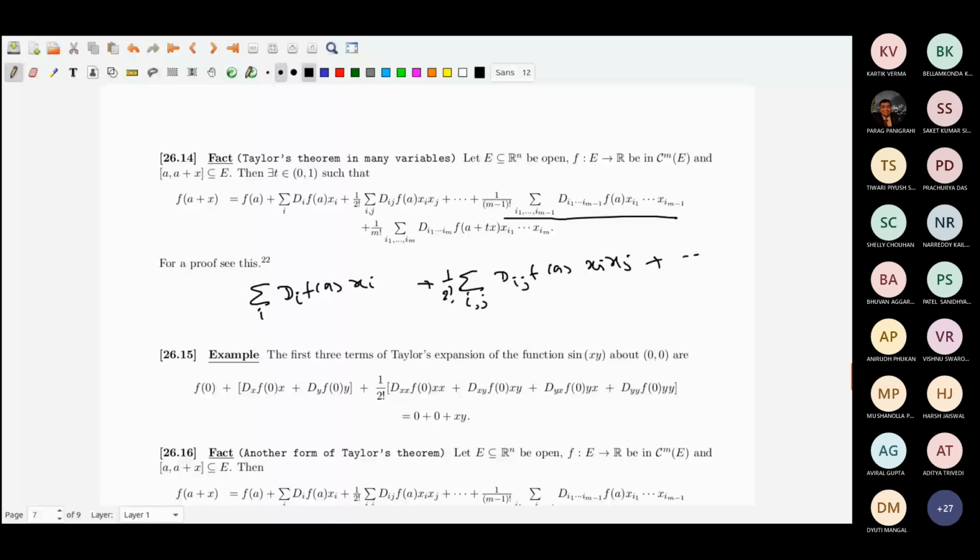The first three terms would be f(0) plus D_x f(0) x plus D_y f(0) y, plus 1 by 2 factorial times D_xx f(0) x x, D_xy f(0) x y, and D_yx f(0) y x. Here i ranges from 1 to n and j ranges from 1 to n. Anything can come, so for example 1 and 2, or 1 and 1, both can come. That's how it is.